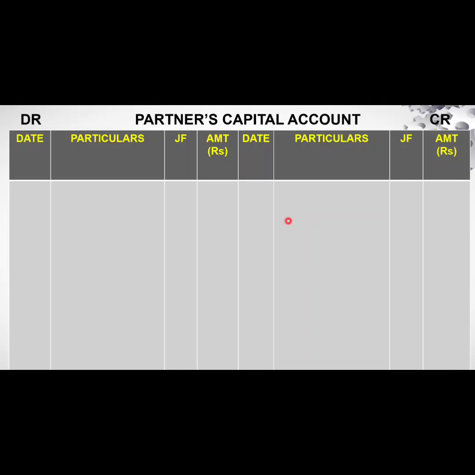So first we will have to start with the opening balance, that is balance brought down, which is considered as the capital already invested by the partners in the business, which we bring down from the previous year's balance sheet. So first bring down the opening balance, that is the opening capital.